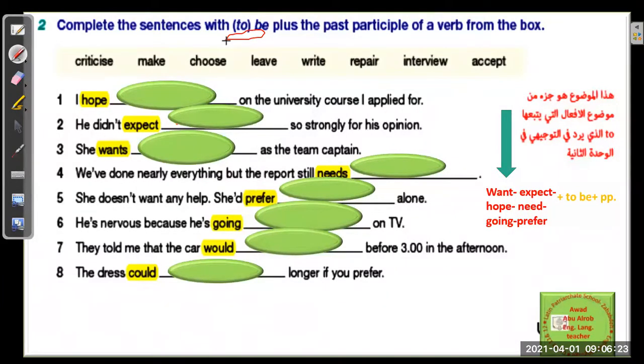Lujain, start. Number 1. Read the question and the verbs, and do number 1, please. Criticize, make, choose, leave, write, repair, interview, accept. I hope to be accepted on the university course I applied for. Okay. Now, if you are applying for a university course next year, you hope to be accepted. Number 2.